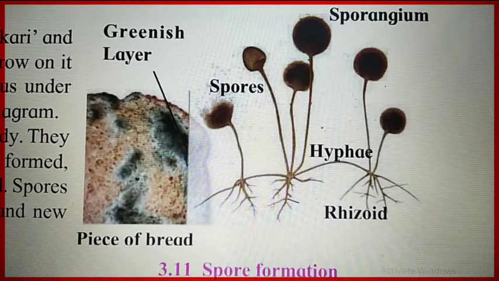But in sexual reproduction, two different gametes, one female gamete and another male gamete, fuse to form the zygote, and then the zygote forms the embryo, and then the embryo develops into the new baby. This is how sexual reproduction takes place.